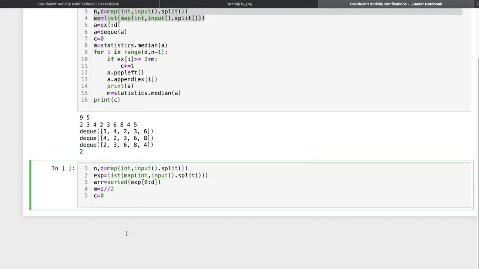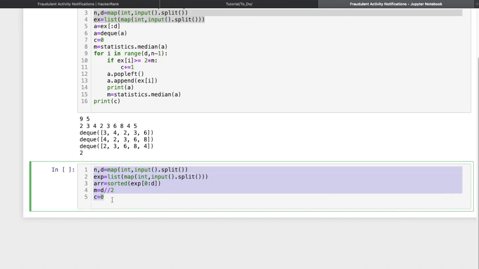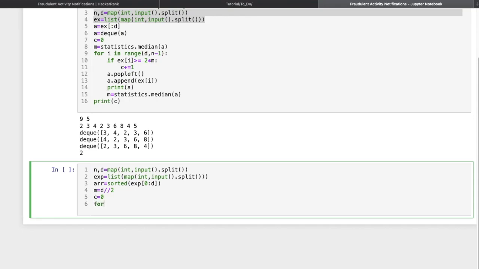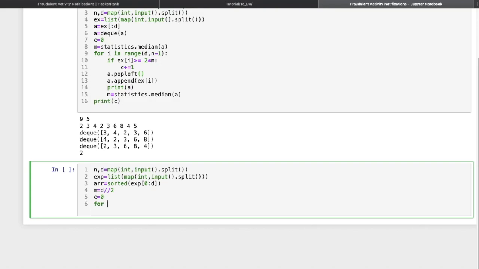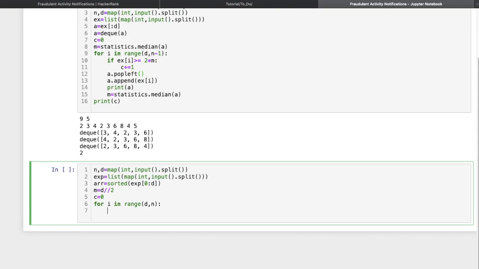Now we are done with the simple things. Now we have to apply our logic. We'll use a for loop to check the condition. For i in range from d to n, I will check if my expenditure at i is greater than or equal to 2 times the median value.